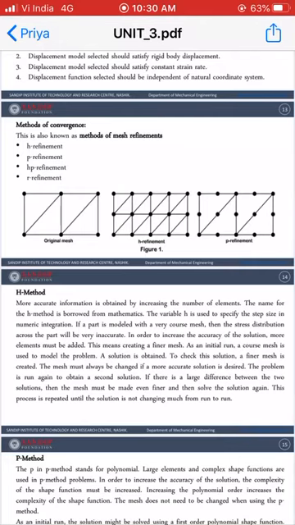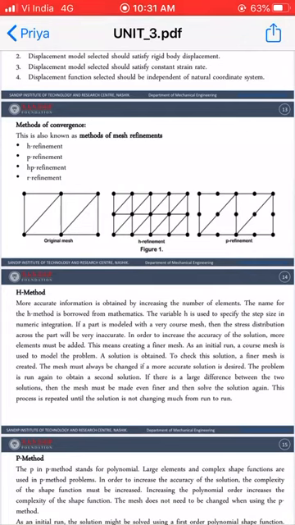Now if we increase the number of elements from 4 to 20 and run the analysis, you will see that the solution accuracy is increased, and the results obtained by this finer mesh are more accurate compared to the coarse mesh.